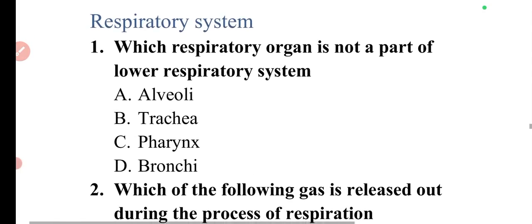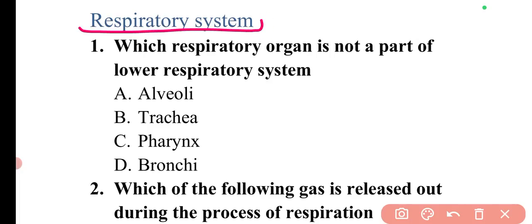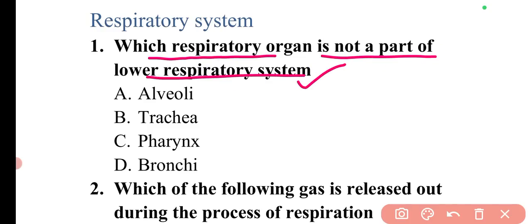Now we can move to the respiratory system. The next topic will be the respiratory system. Let's start with the first question in respiratory system. The question is, which respiratory organ is not a part of the lower respiratory system? We can divide the respiratory system into two parts: the lower respiratory system and the upper respiratory system.